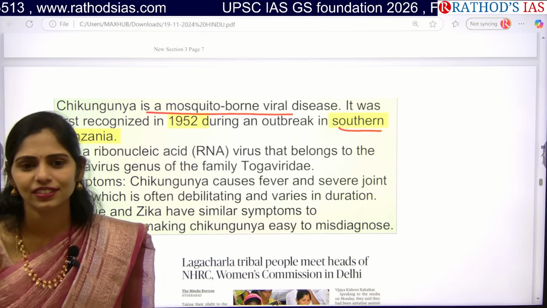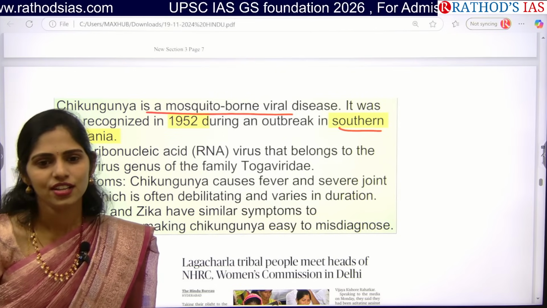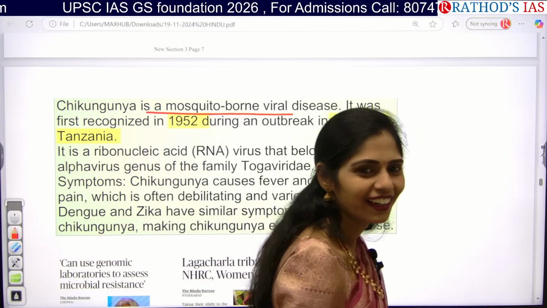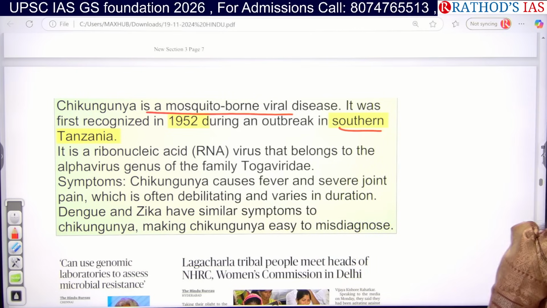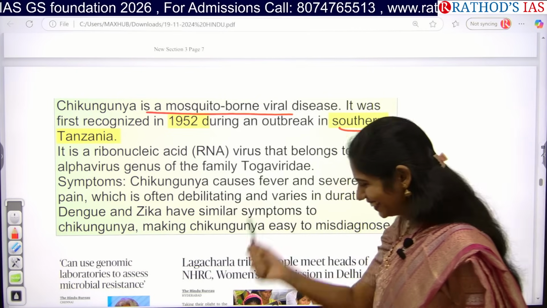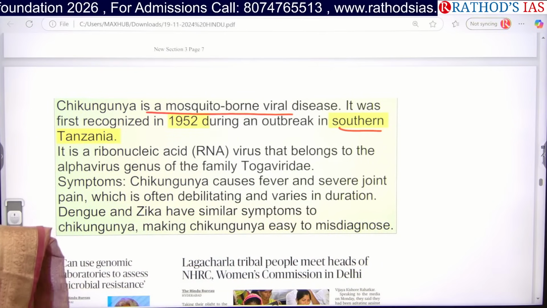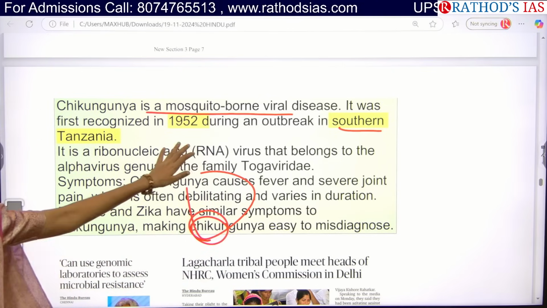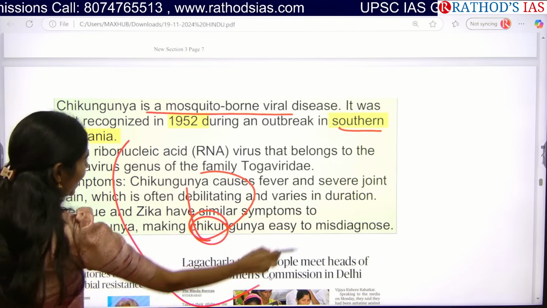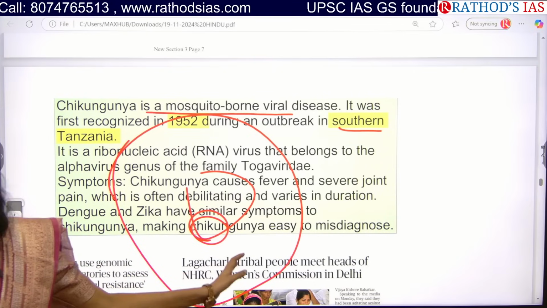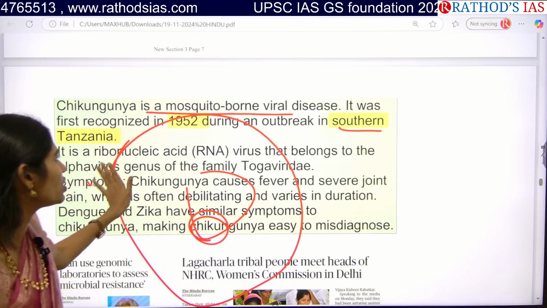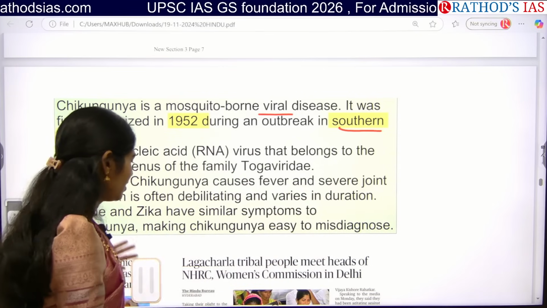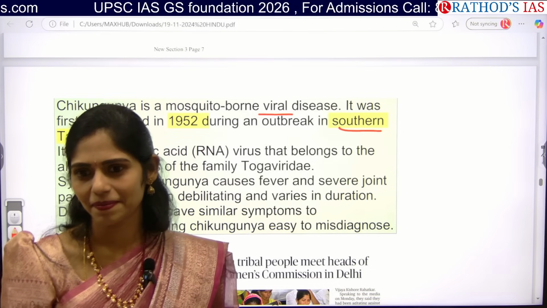Which part of Africa? Central or west or east? I'm not talking about South Africa. So in this Tanzania, in the south part, it was identified in 1952. I'm asking, in Africa, where is Tanzania present? East or west? So focus on the Africa map. There is a very high chance of getting a question regarding Africa this year.